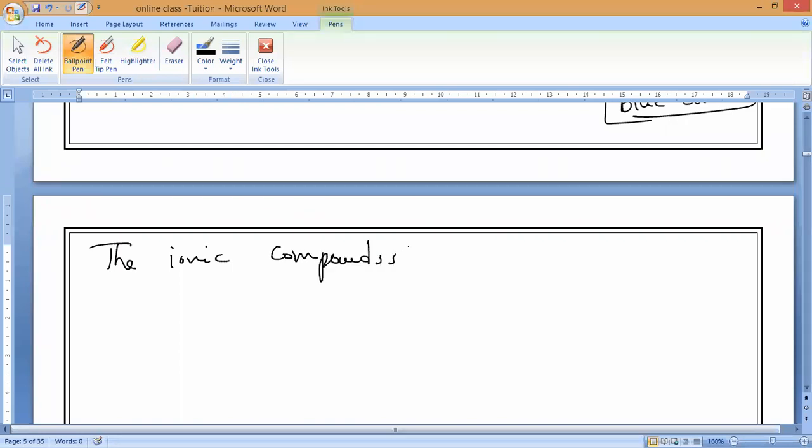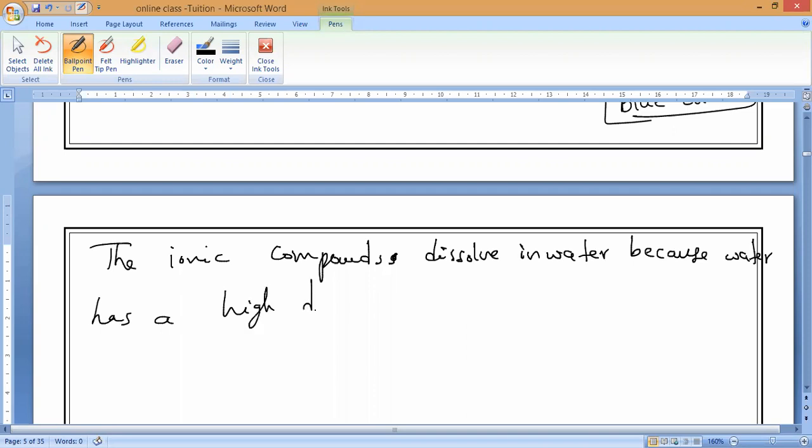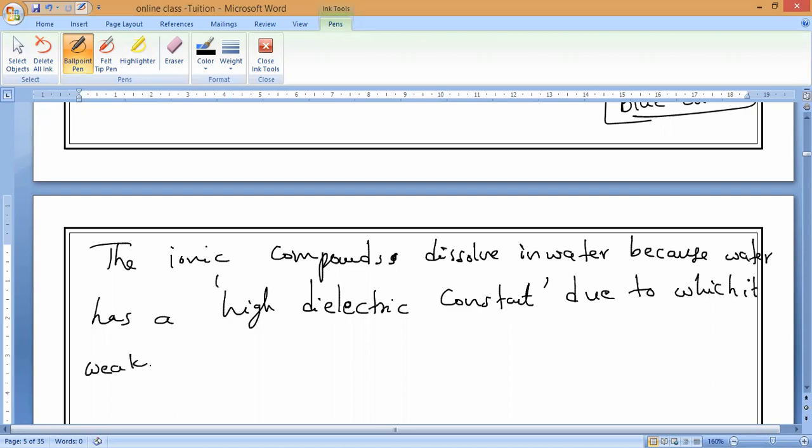Ionic compounds dissolve in water because water has a high dielectric constant, due to which it weakens the attraction between the ions. So this is the third property.